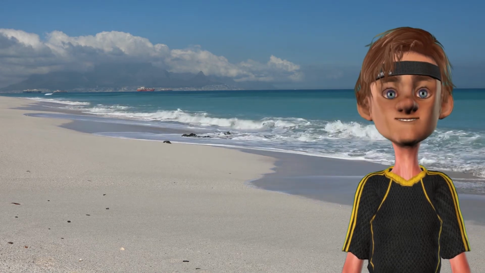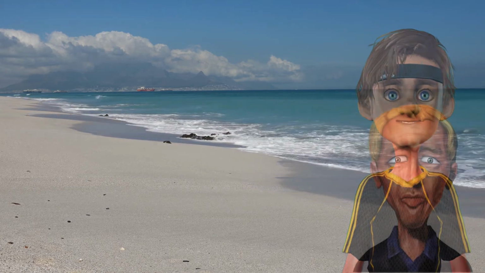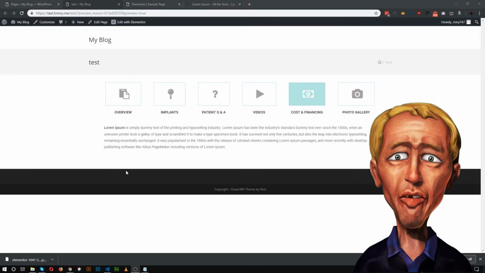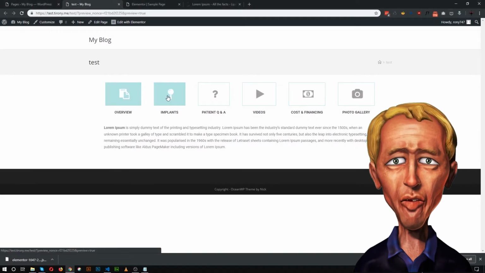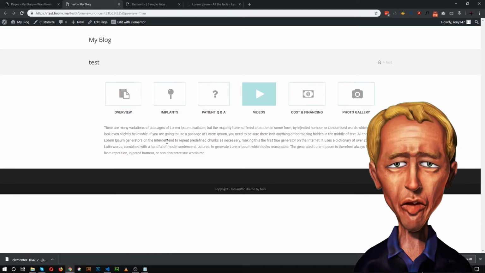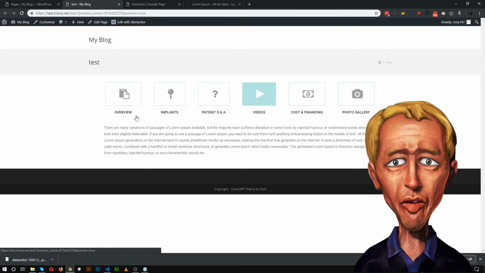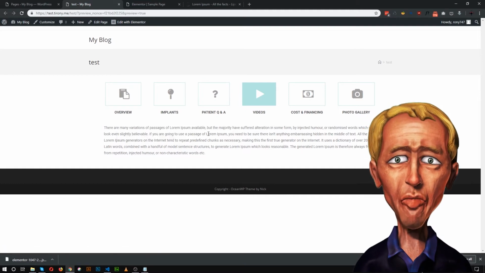Now my friend Amar will show you his secret way to add these cool tabs in Elementor. Take it away, Amar. Hello everyone, today I'll show you how we can create this type of tabs using the default Elementor tabs widget. We will not use any type of third-party plugin, just some HTML and CSS and Elementor.